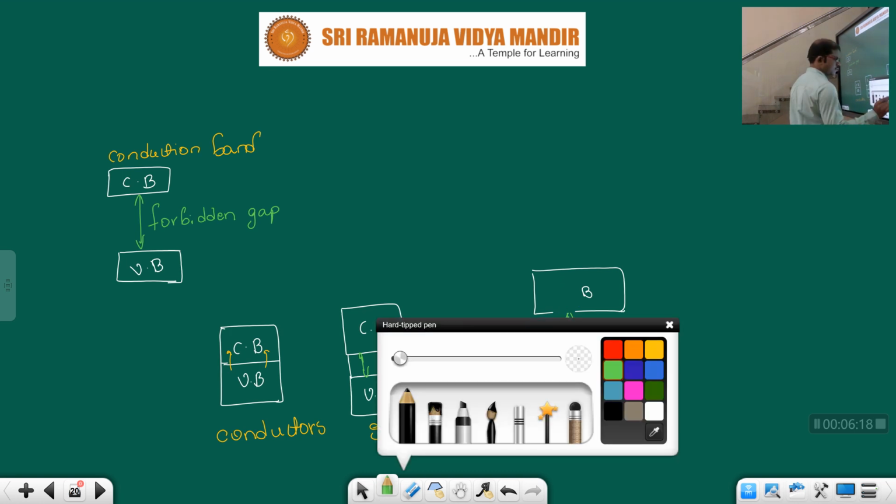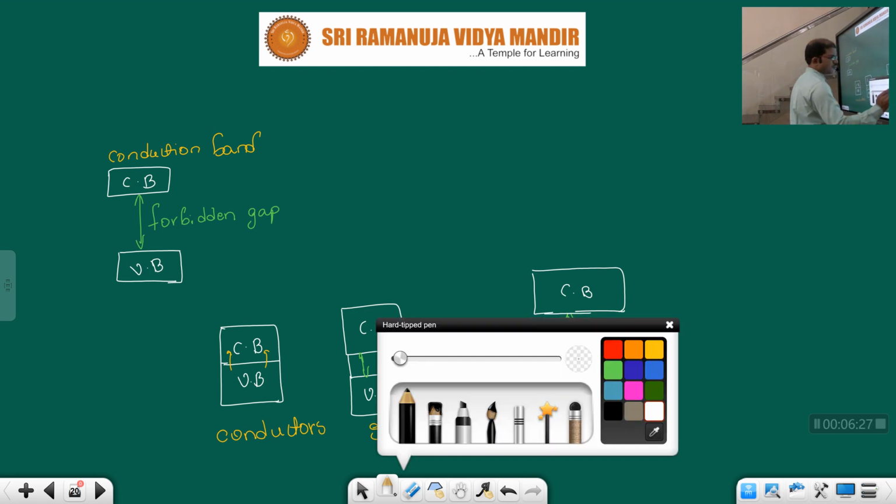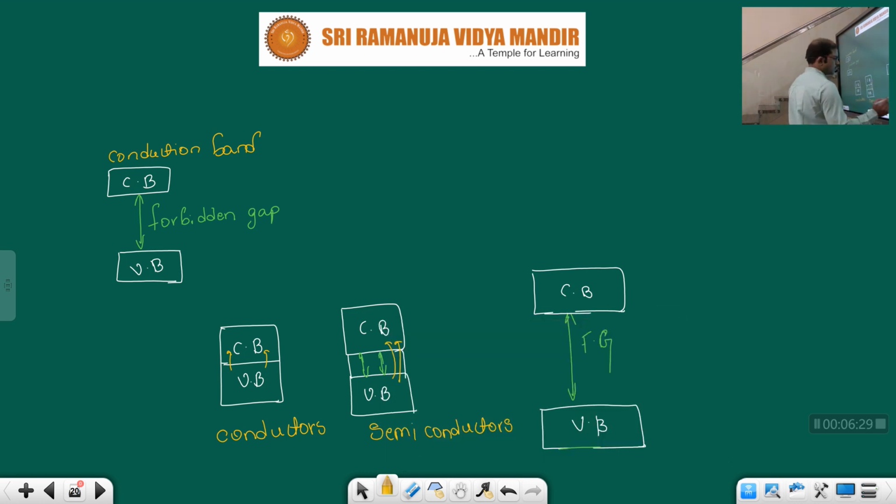This one is the valency band, children. Valency band and conduction band. So here, in order to jump electrons from the valency band to the conduction band, they require a large amount of energy. Usually the process is very difficult. Here in this case, the conduction process is very difficult.